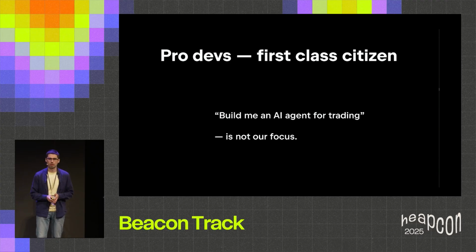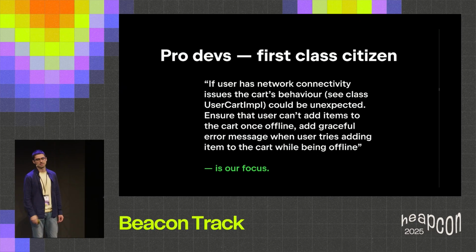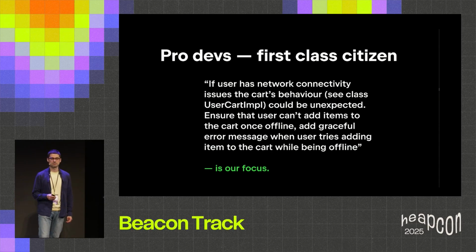I mean roughly the following. "Build me an AI agent for trading," or "build me a snake game in browser," is not our focus. And what is then our focus? Roughly this: if a user has network connectivity issues, the cause behavior on our site, the cart info, could be unexpected. Ensure that users can't add items to the cart once offline, and add a graceful error message when a user tries adding an item to the cart while being offline. This is roughly our focus.